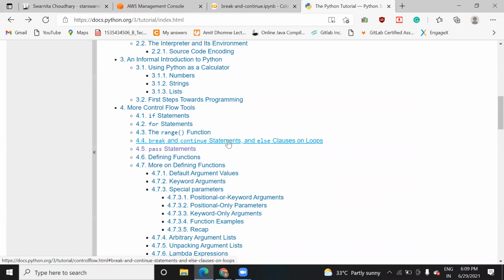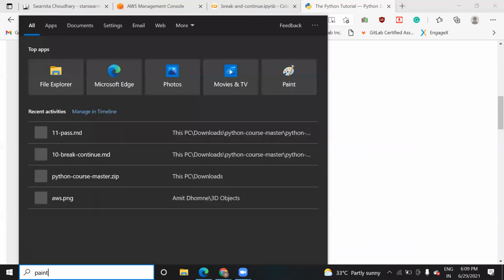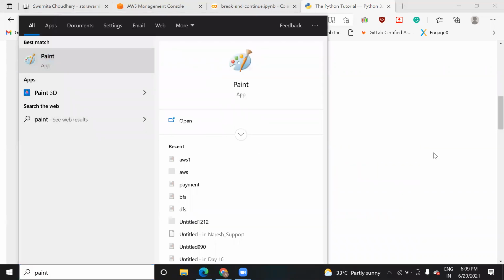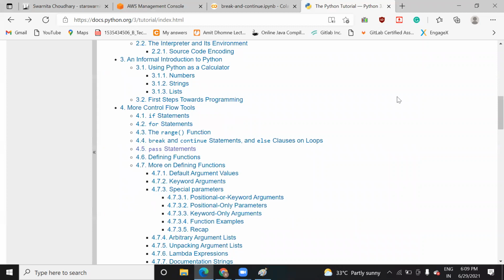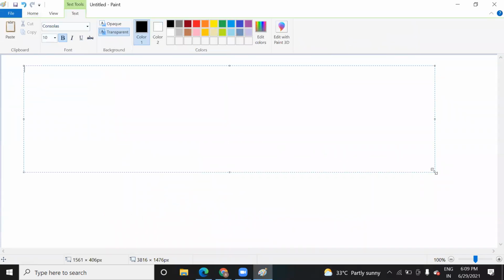Break is like, when we are inside a loop... Continue is like you will skip the remaining statements of the loop and you will again go back to the loop to check if the condition is still working or not. And break is like you will just move out of the loop, like it's just over. Yeah, correct. So there are two keywords, that is break and continue.